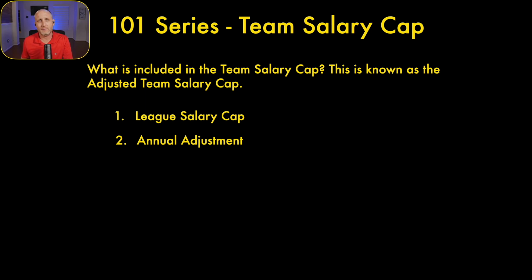At the end of the season, the team will calculate all their factors that go into the annual adjustment. That could be likely to be earned incentives that were not achieved, likely to be earned per game roster bonuses that were not achieved, could be not likely to be earned incentives that were achieved, same for roster bonuses, could be offsets from base salary guarantees, could be offsets from termination pay, could be the culmination of grievances.